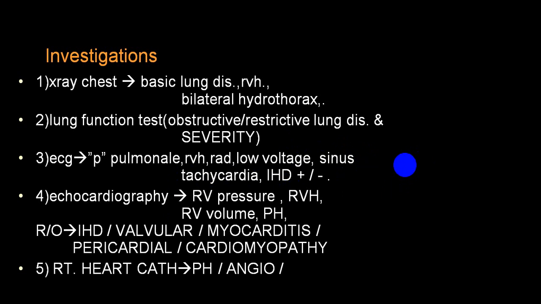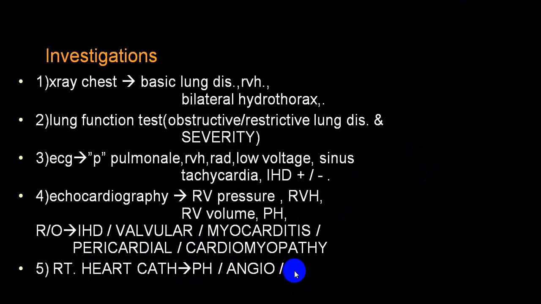Echocardiography will show you all changes in the right ventricle, that is right ventricular hypertrophy, dilatation, right ventricular pressure, and diastolic volume. Also, you can have a clinical evidence of pulmonary hypertension. Echo will also help you to differentiate valvular heart disease, cardiomyopathy, pericardial disease, ischemic heart disease. And we have already told you, right heart catheterization will help you to identify pulmonary hypertension, how severe, etc.